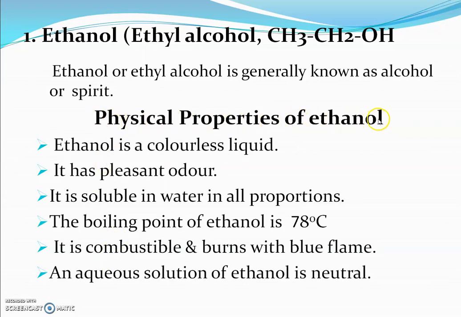Physical properties of ethanol. Number 1, ethanol is a colorless liquid. Ethyl alcohol means ethanol, it does not have any color. Second, it has a pleasant odor. Third, it is soluble in water in all proportions. By adding water to alcohol, alcohol of different concentrations can be made: 10%, 20%, 70%, 90%, etc.